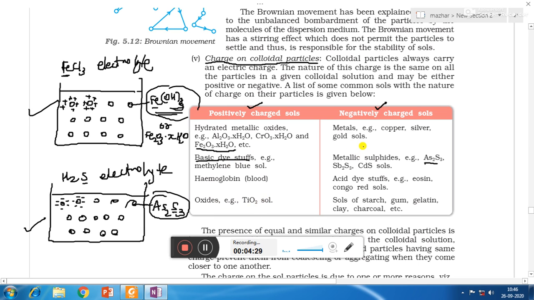Now if we talk about negatively charged sols, examples are metals such as copper, silver and gold. Metallic sulfides such as As2S3, antimony sulfide Sb2S3, cadmium sulfide CdS, then acid dye stuffs such as eosin, Congo red, sols of starch, gum, gelatin, clay, charcoal, all these are examples of negatively charged sols.